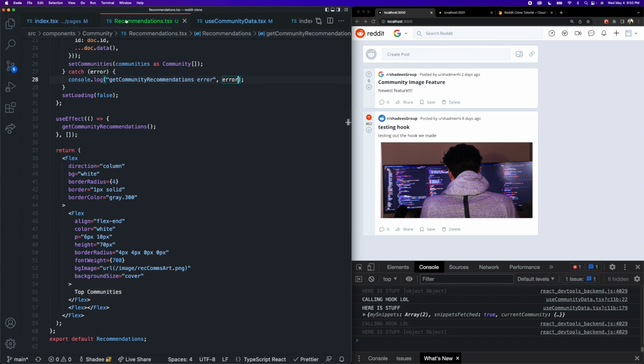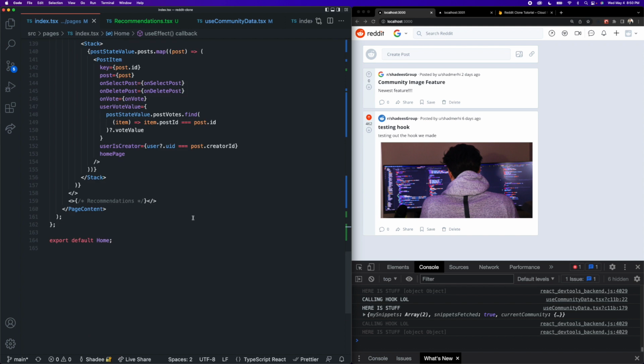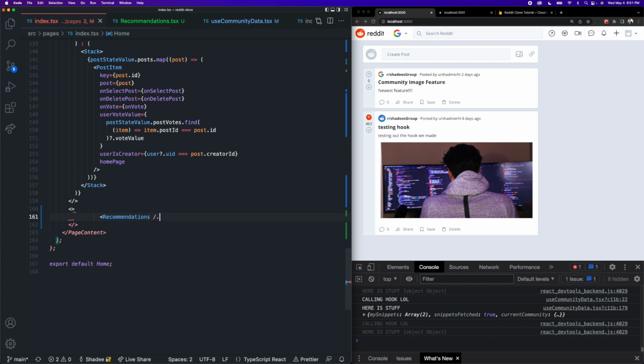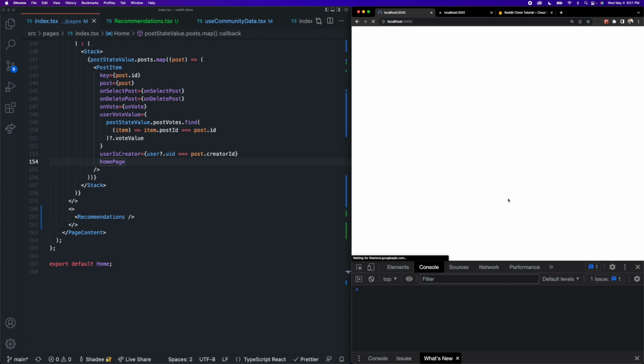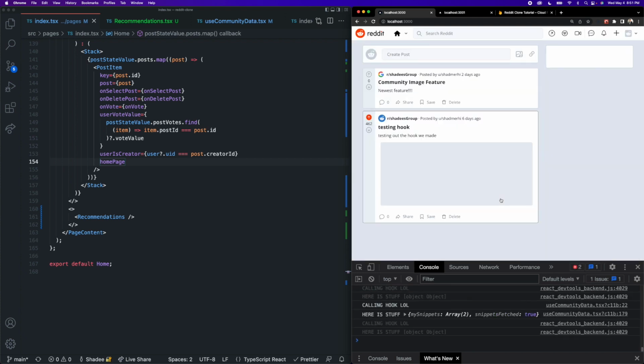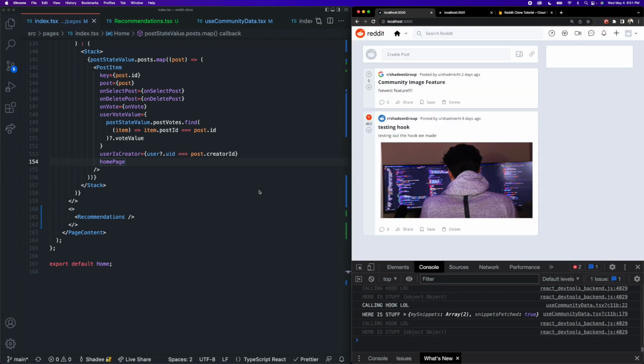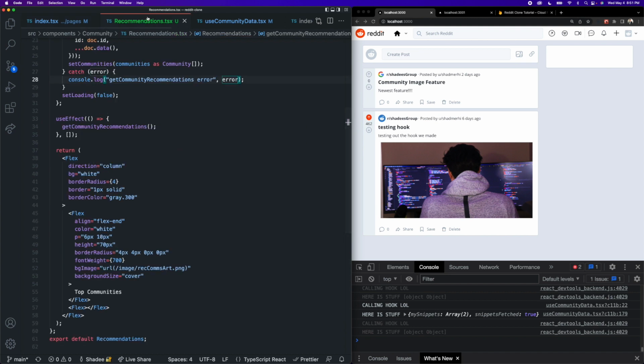Okay, now let's go back to our index page and actually bring this in so we can see what we're doing. So where this comment is in our right-hand side fragment, let's bring that in so we can say recommendations. Perfect. And I think I just have to refresh because my hot reload thing is kind of frozen or something. Okay, so we're not seeing that image for some reason. Oh, I'm missing images here. This is images. There we go.